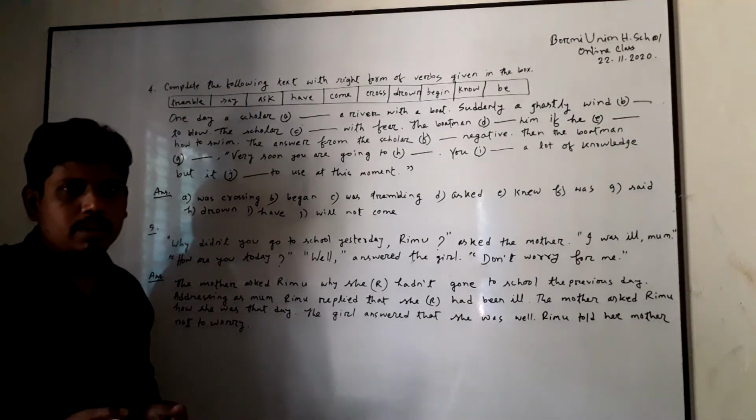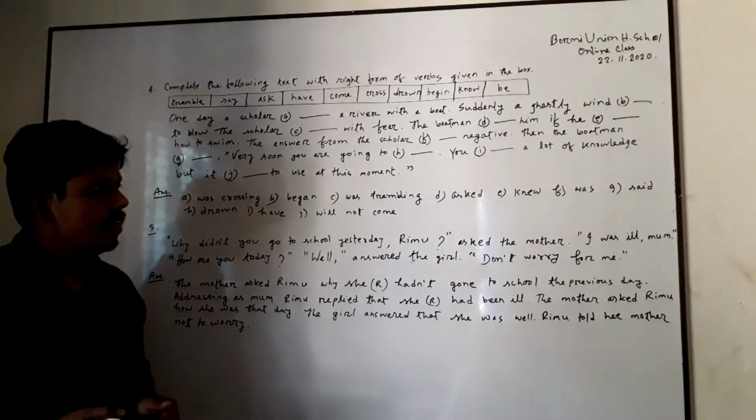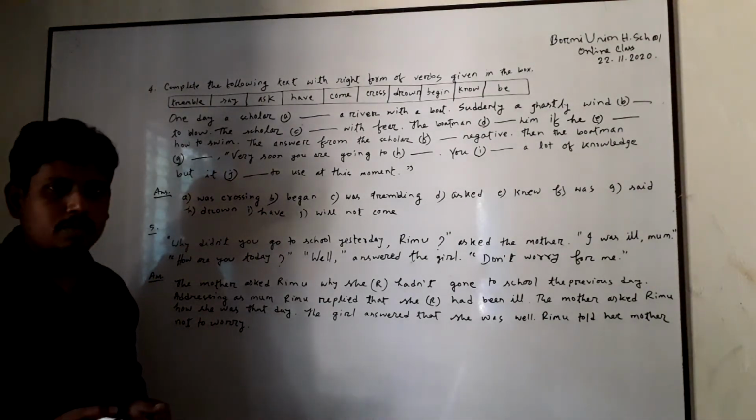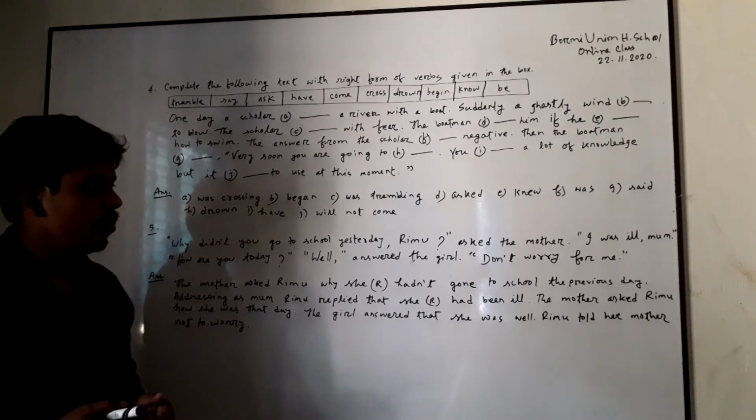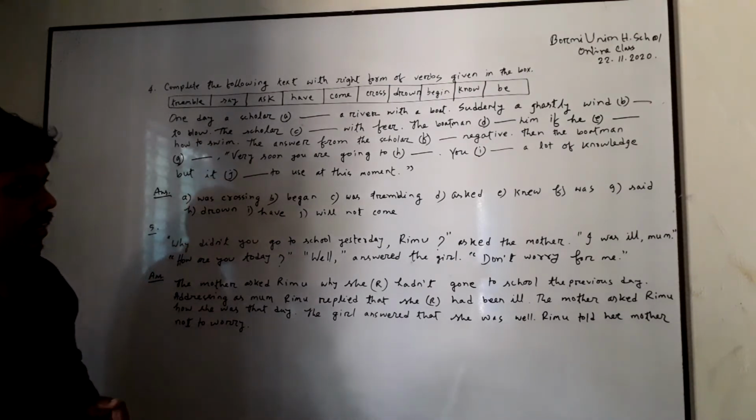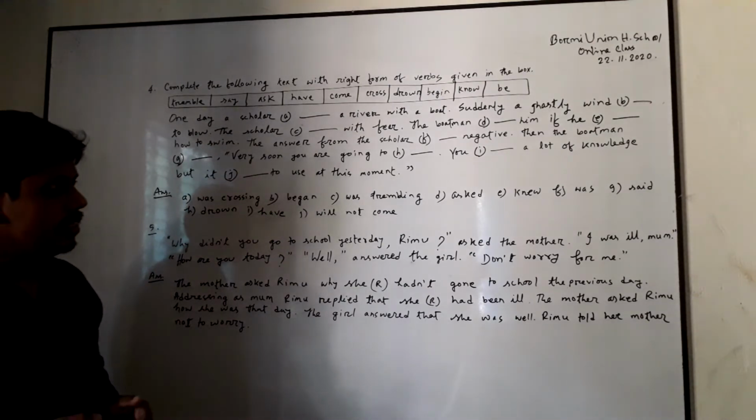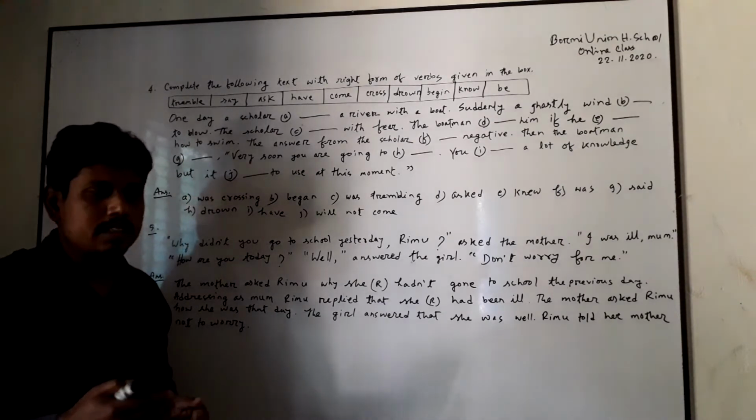And what is be verb? Be verb means am, is, are, and was is the past form of am, is, are, and been is the past participle form of am, is, are. And we have to use past form here. This is why we have used was here.